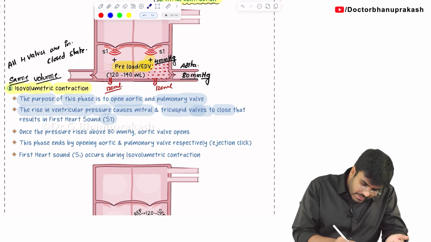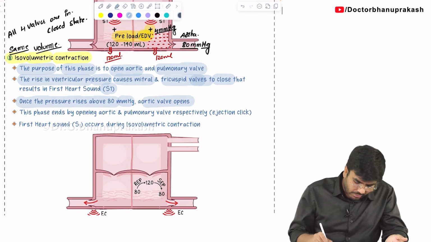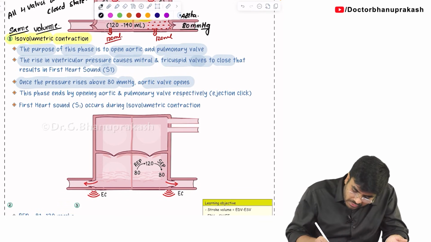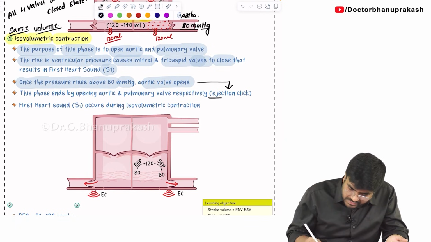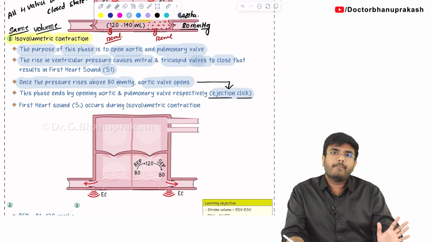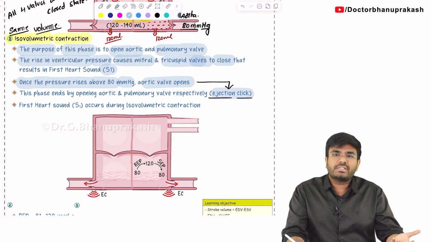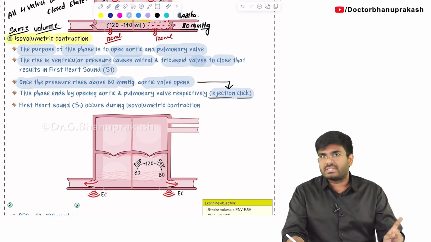Listen carefully. Once the pressure rises above 80 mmHg, the aortic valve opens. So how do I know that the aortic valve is opened? By hearing which sound? Ejection click. Ejection clicks, loud ejection clicks, are heard in certain pathologies that we will discuss later.